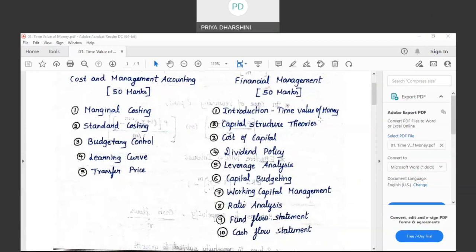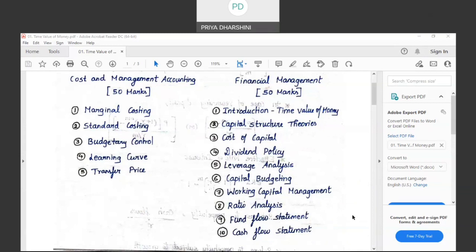That is the concept of time value of money, right? After the concept of time value of money, which is the basis for financial management, later we will analyze how effectively an organization manages its finance. I am just trying to explain the syllabus to you in a logical format.